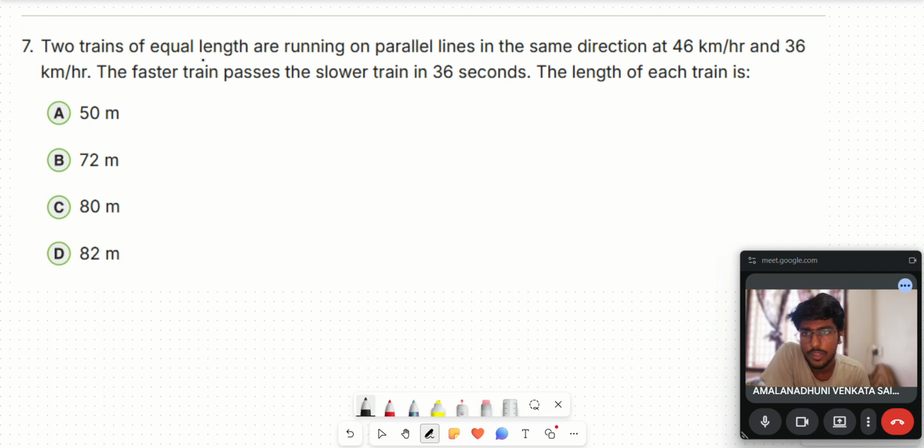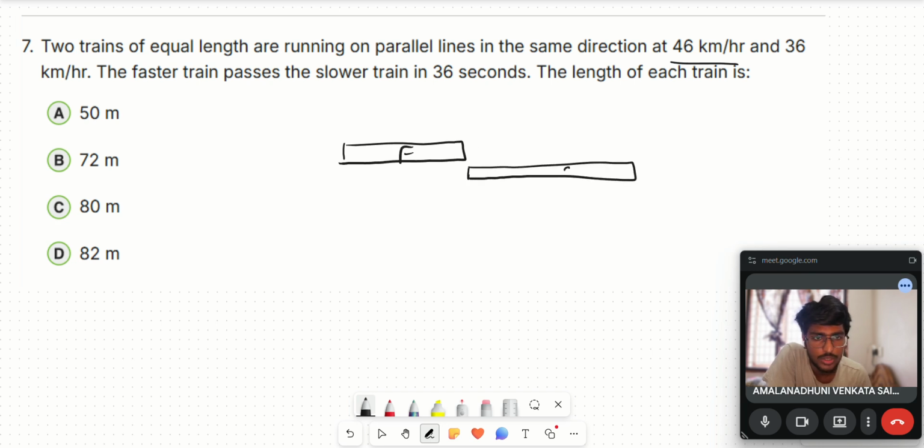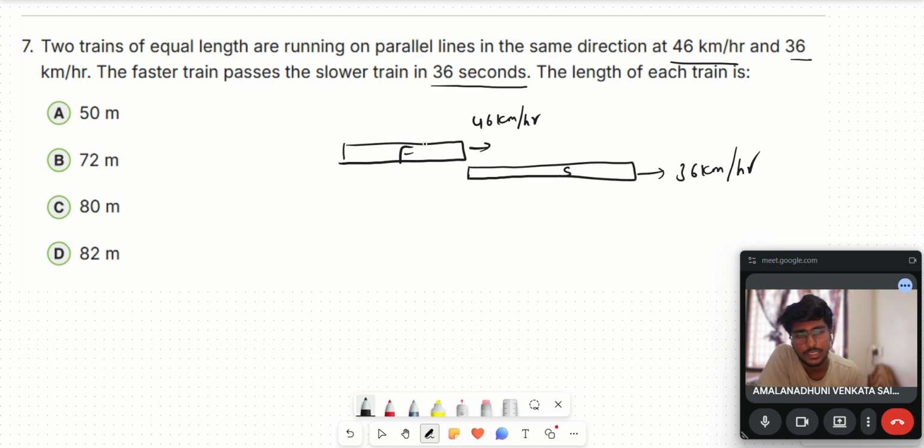So here, the two trains of equal length are running on parallel lines in the same direction. Two trains, then one train is faster and the other one is the slow train. So here the fastest train speed is 46 kilometer per hour. The slowest train speed is 36 kilometer per hour. The fastest train passes the slowest train in 36 seconds.